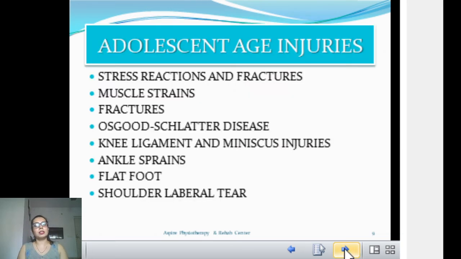Next, now I'm going to discuss a few common injuries. Adolescent age, that means young age, not too young. Usually adolescent age starts from puberty till young, so it's around 13 to 17 years old. In that, people will face stress reaction and fractures, muscle strains, then knee ligament and meniscus injury, ankle sprain, flat foot, and shoulder labral tear.